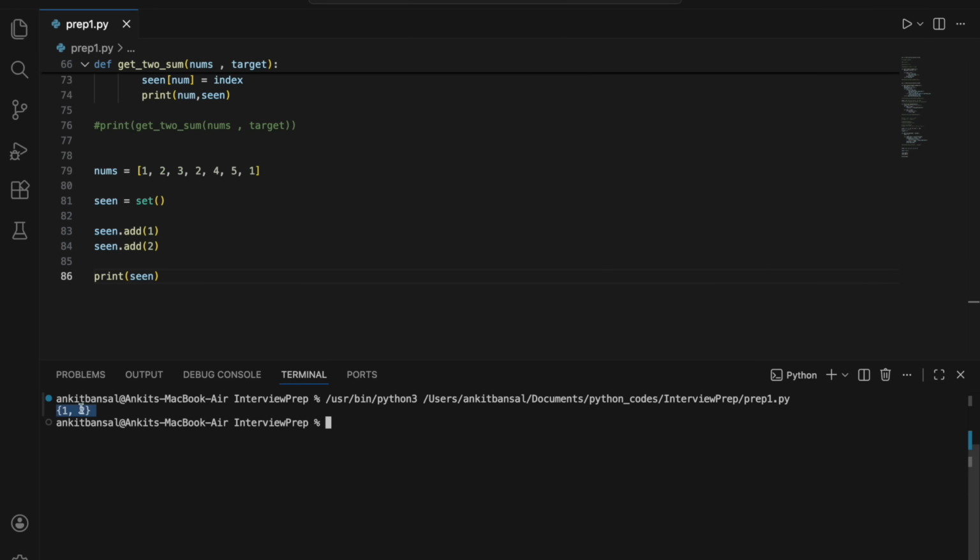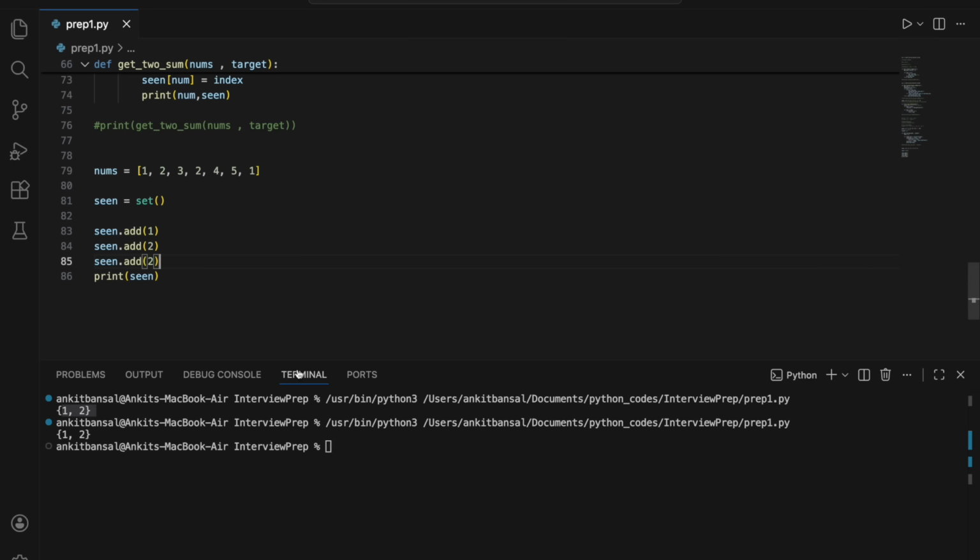It is in curly braces similar to a dictionary, but it is not a key value pair, it is just individual elements. Okay, now there are two properties of it. One is it cannot have duplicates. So if I again add, let's say 2, it will not store it. So if I just do this, see, again 1, right? In a list, if you add, it will just add it. It doesn't have any duplicate issue, but in a set you cannot have duplicates.